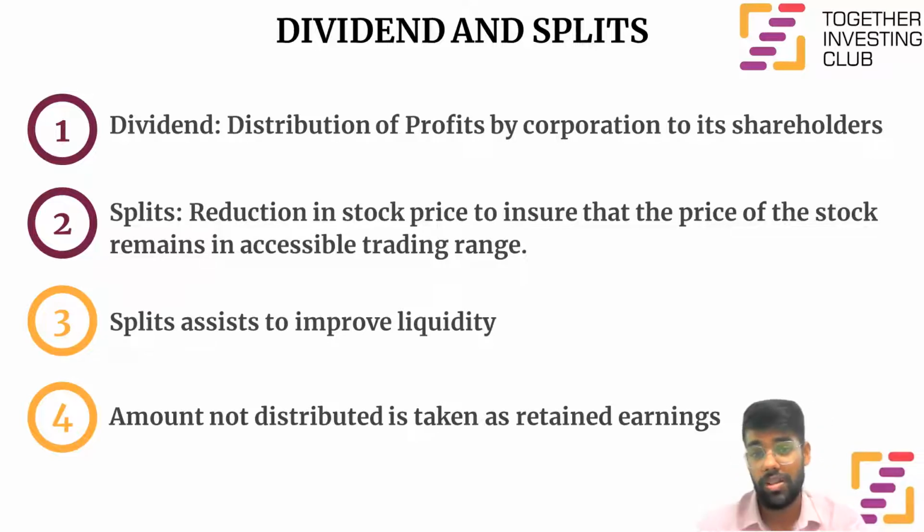Similarly, the concept of a stock split is an event that increases the number of shares outstanding and reduces the par or stated value per share. For example, a 2:1 stock split would double the number of shares outstanding and halve the par value per share. Existing shareholders would see their shareholdings double in quantity, but there would be no change in the proportional ownership represented by the shares, as the market capitalization remains the same after a stock split.